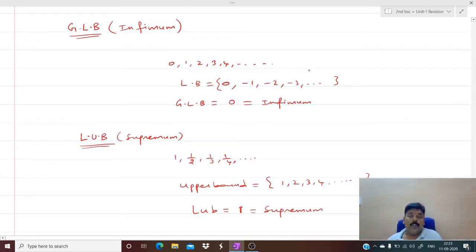So the point to be noted is, in a sequence, the least element is the infimum, that is GLB. The greatest element is the supremum, or LUB. Now I can give the definition. What is the definition of GLB?